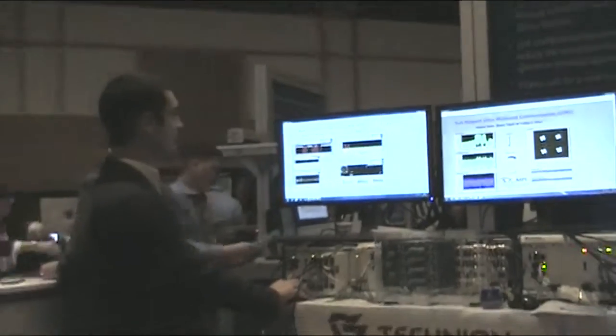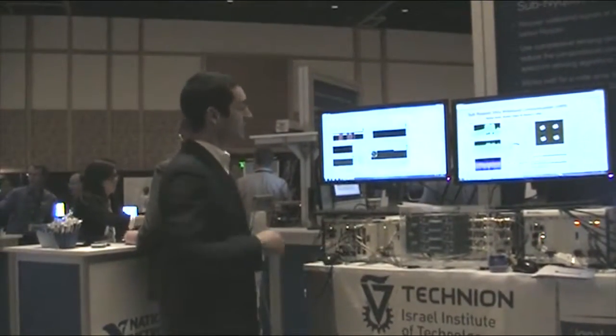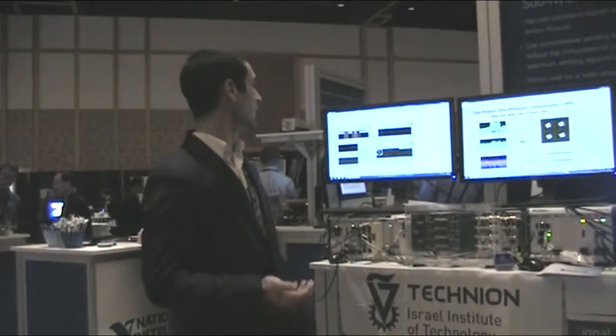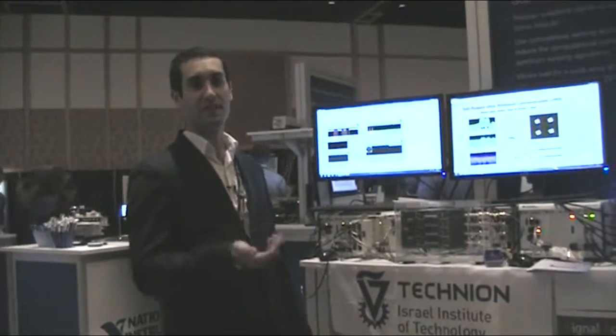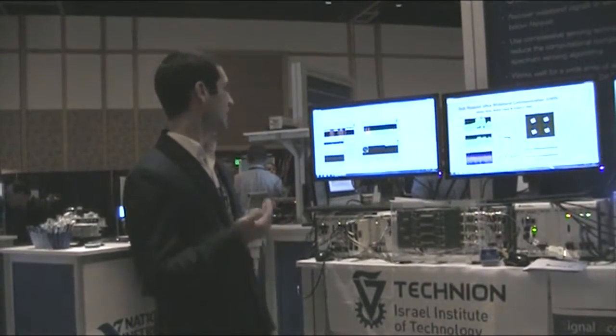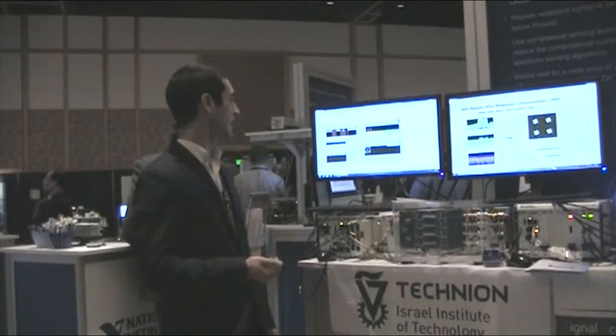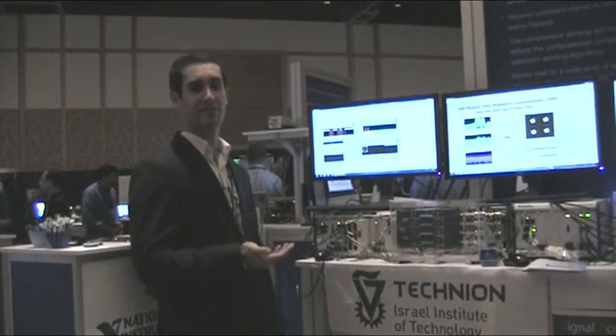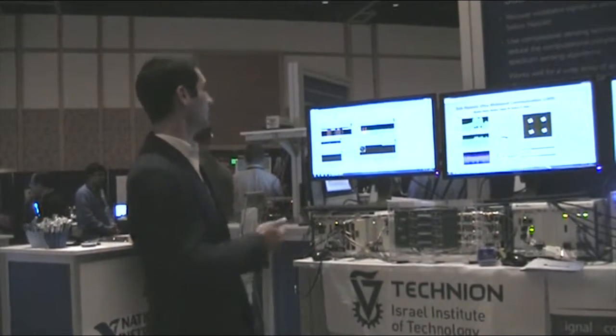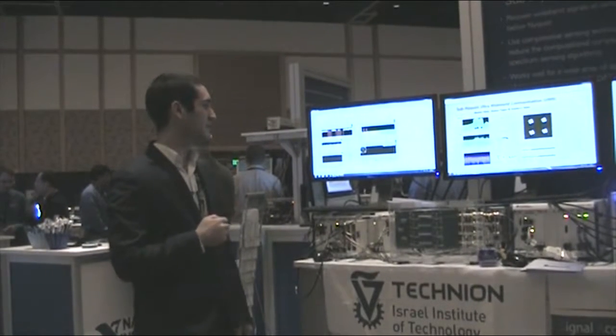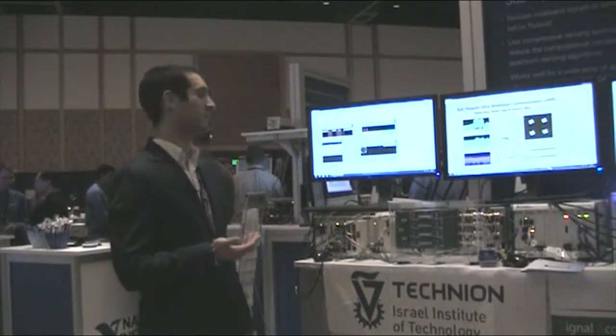Another part of the radar is the cognitive radar. Let's say we know the spectrum, we know what's taken and what's not. We can actually use the vacant spots and transmit on them the radar pulses and achieve better SNR and better performance. And that's what we do here. The red frequency bands, those are the bands we transmit on.